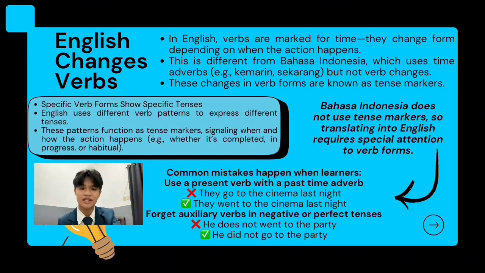For example, in here we have "they go to cinema last night." This sentence is incorrect because last night is a past time adverb, so the verb should be in the past tense. The right one would be "they went to cinema last night." The second common mistake is forgetting auxiliary verbs in negative or perfect tenses.